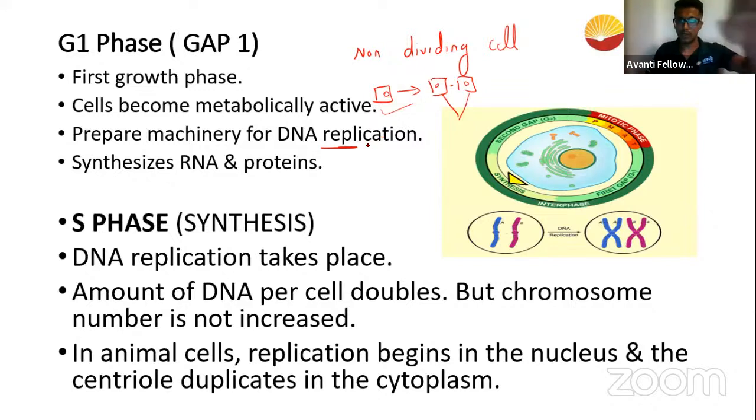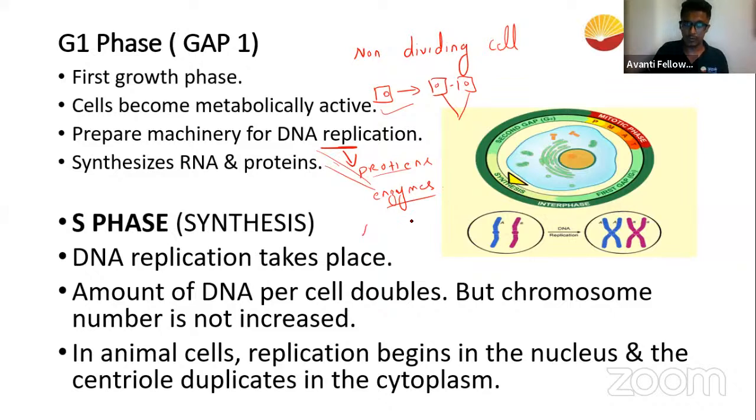So, obviously, the cells will try to manufacture and bring everything in order. For example, if you take DNA replication as we studied, it requires a lot of proteins and enzymes, which are not small in number, they are very high in number. So these things have to be manufactured along with the availability of nucleotides. In the biomolecules you have studied that DNA is made up of A, T, C, G, and along with that you need energy.